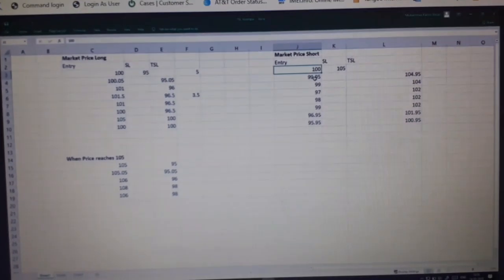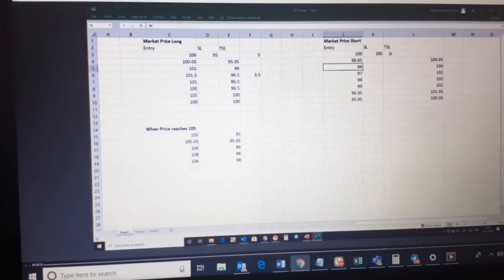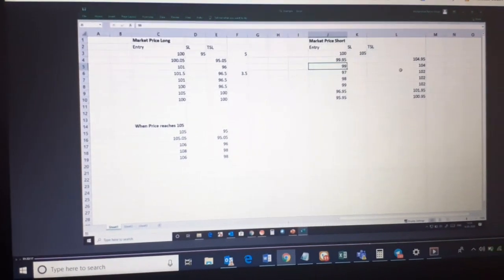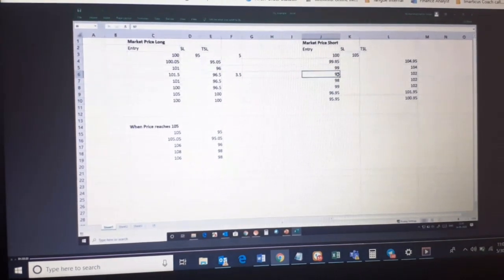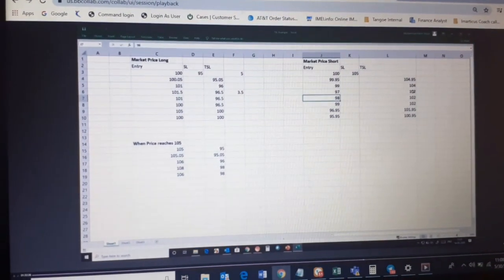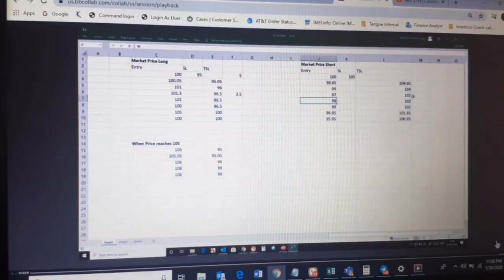Now the stop loss will become 104.95 instead of 105, because right now the price is moving down. From 99.95 it becomes 99, so the stop loss goes from 105 to 104. Now the price becomes 97, so the stop loss becomes 102. It moves in the direction of the trade. Now from 97 the price goes up again to 98. The stop loss will not go from 102 to 103. It will remain at 102 only.